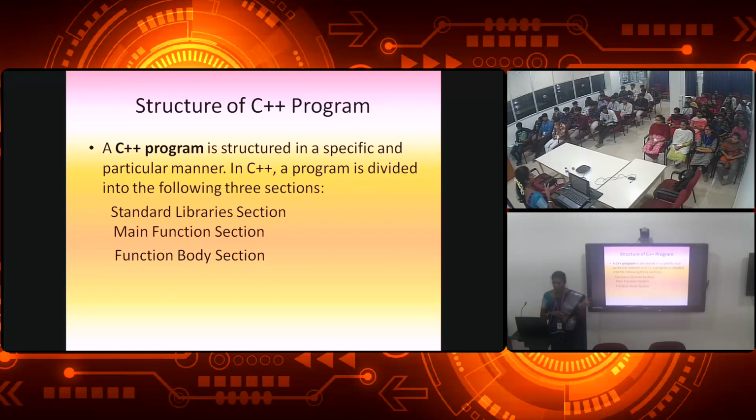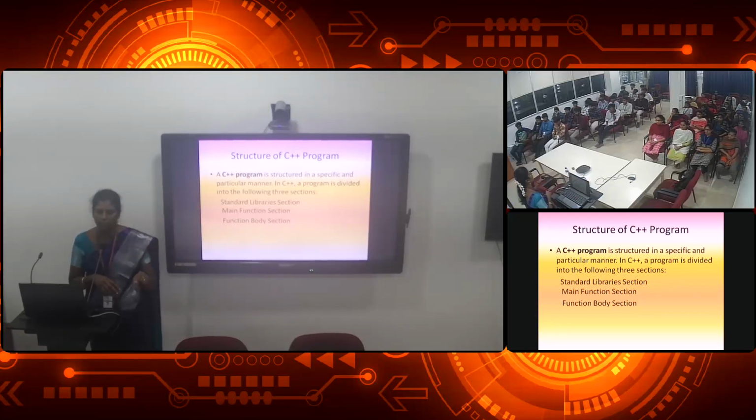In this program we had only two parts. The standard library section, what is that? #include and using namespace, that is your standard library section. The main function section, from void main till getch, from the opening brace till the closing brace, we will have it as the main function. Is it clear? Any questions?